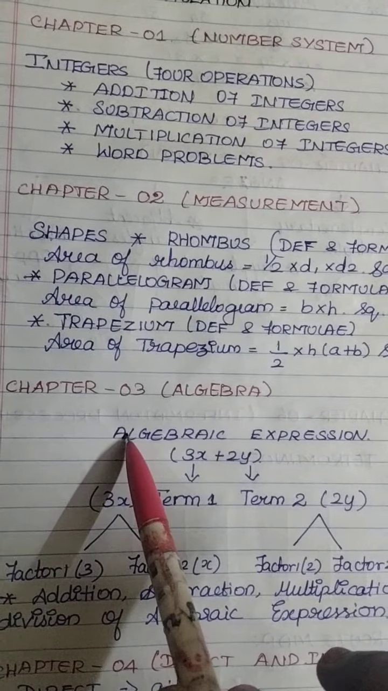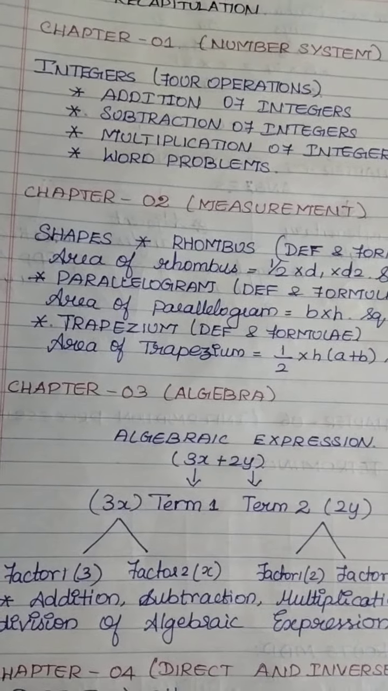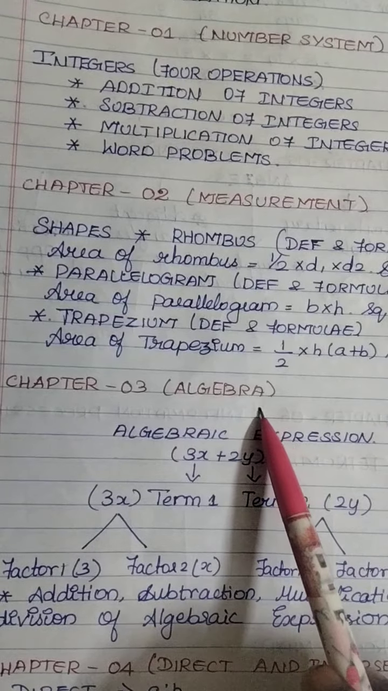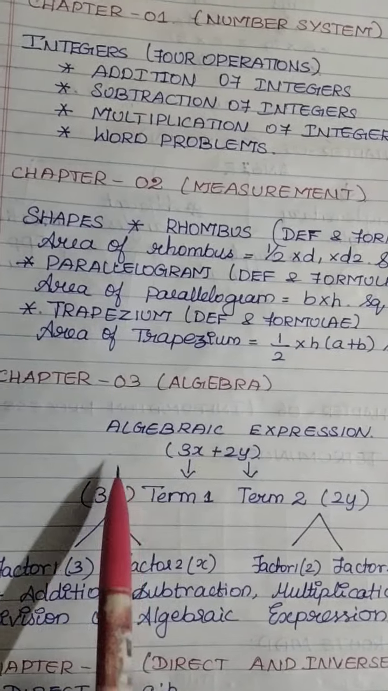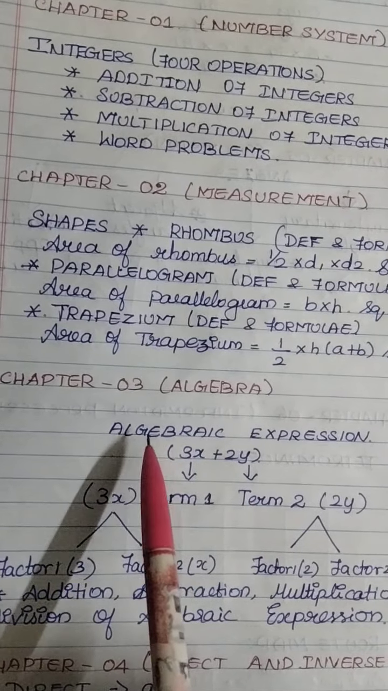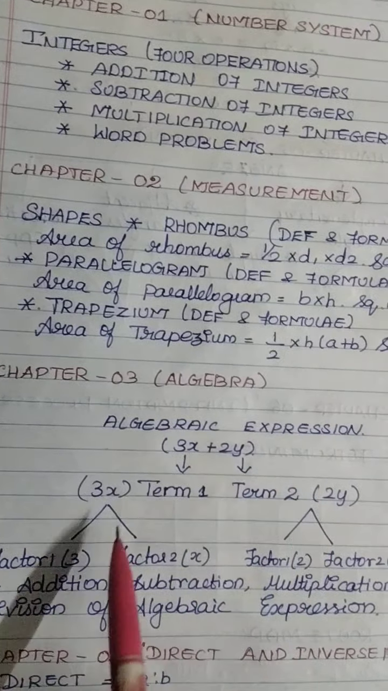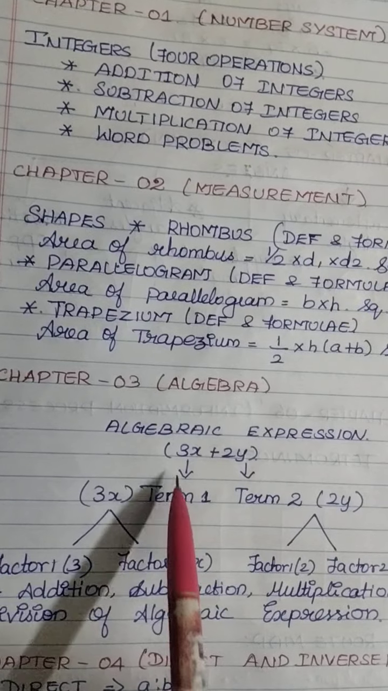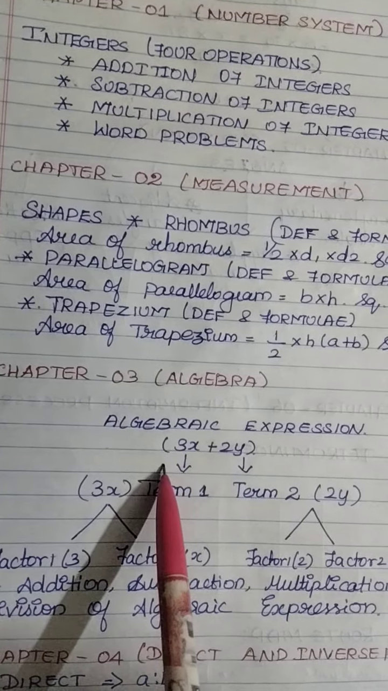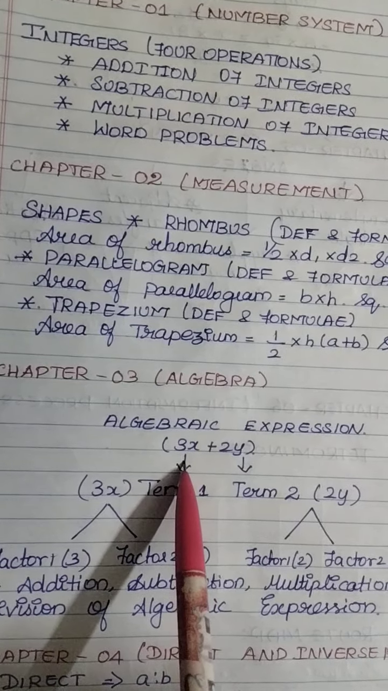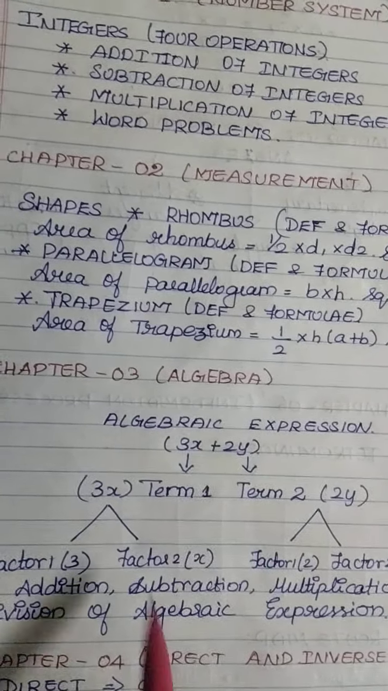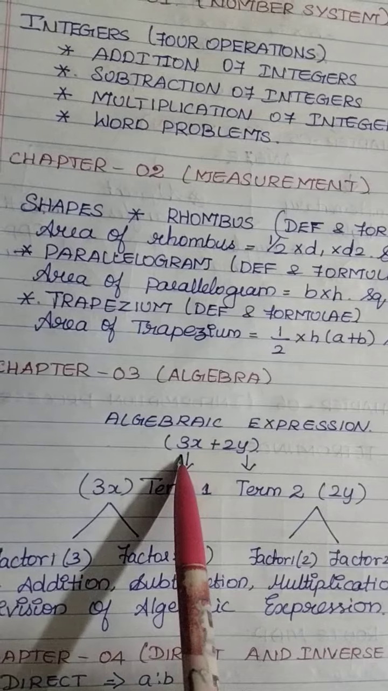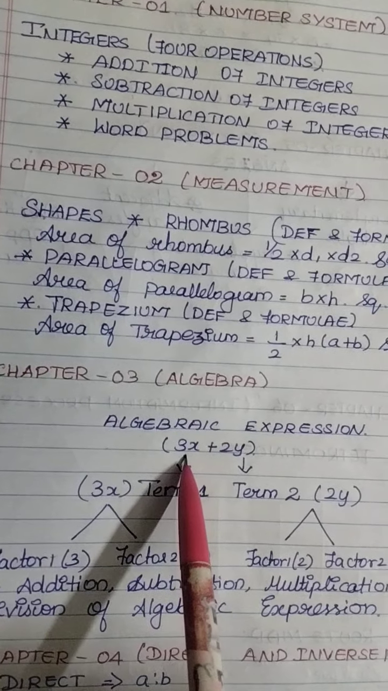So we have completed the third chapter, which is algebra. Is it right? Yes. The third chapter is algebra, and we learnt about algebraic expressions. What is an algebraic expression? 3x plus 2y. If it is equal to 0, it becomes an equation. An algebraic expression is nothing but terms.